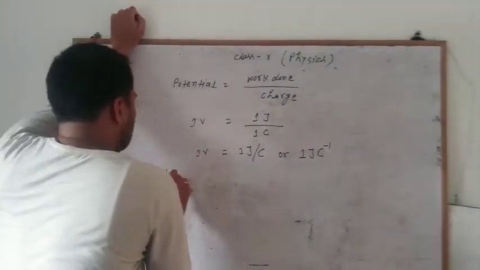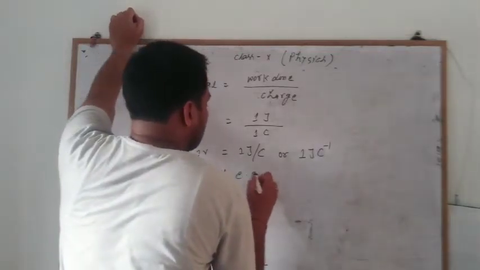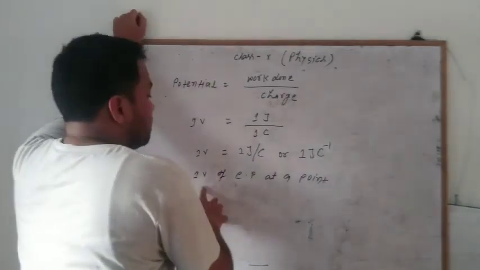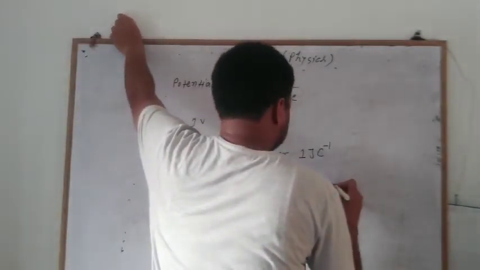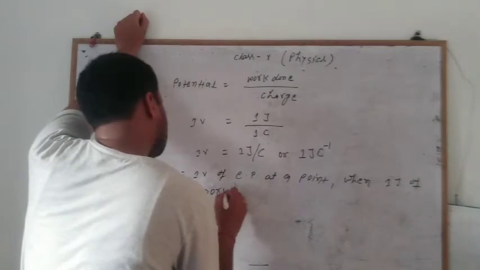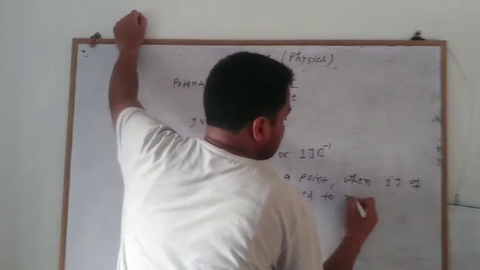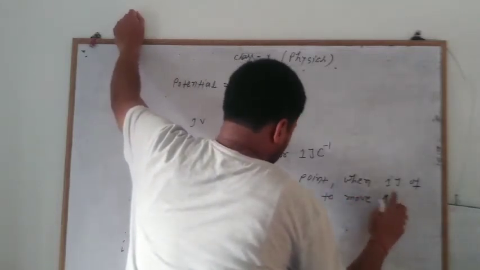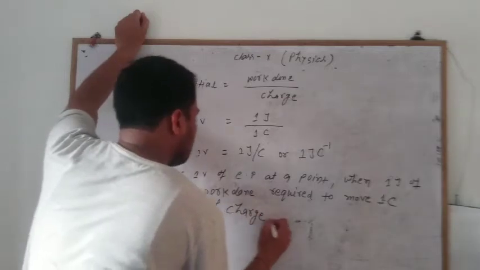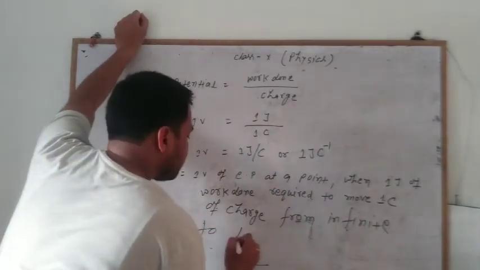Right? So how can we define 1 volt? We write that 1 volt of electric potential at a point is when 1 joule of work done is required to move 1 coulomb of charge from infinite to that point.